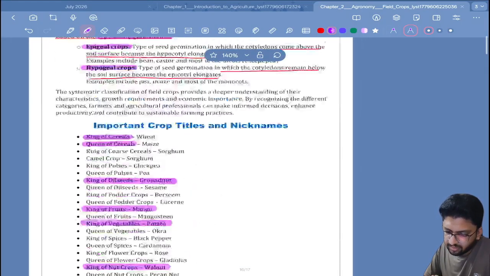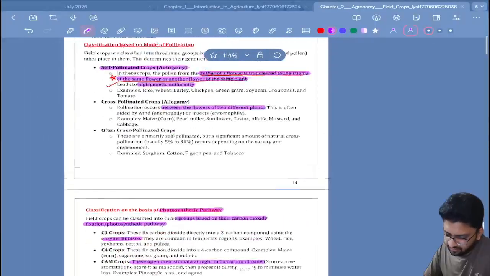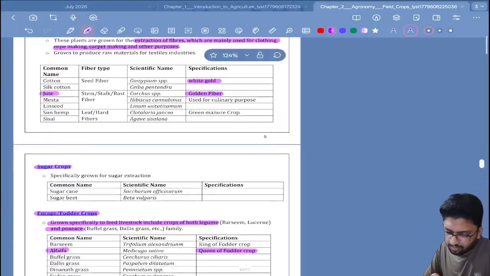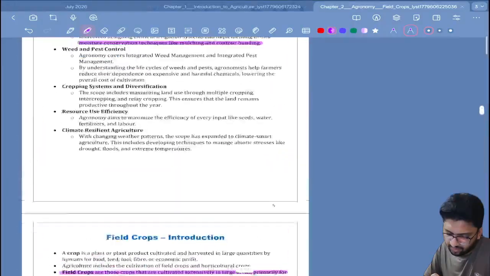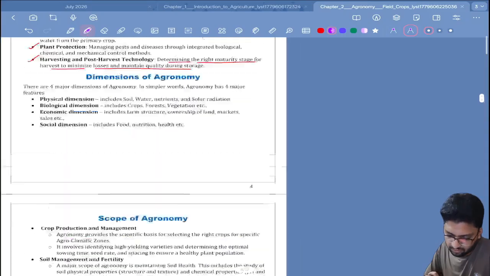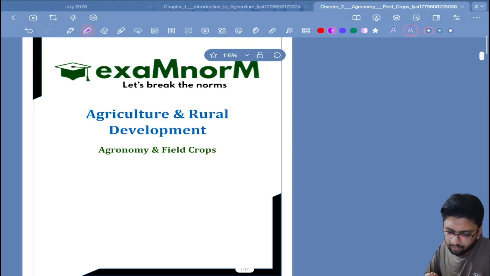So these were the basic important titles and nicknames for crops, and you have seen the different classification based upon different criteria for the crop systems. I mean different crops, that is field crops. So this was the quick revision of the topic of agriculture, agronomy and field crops.